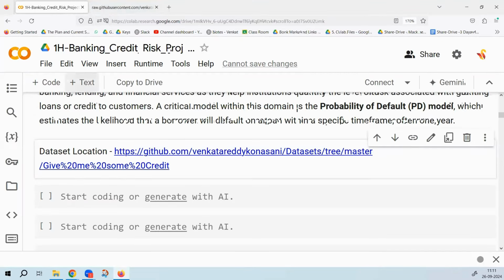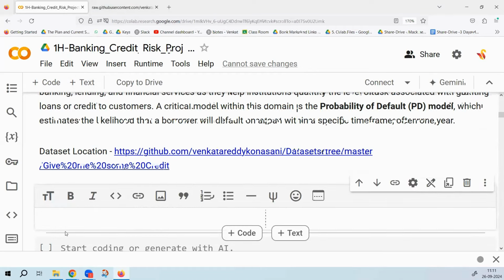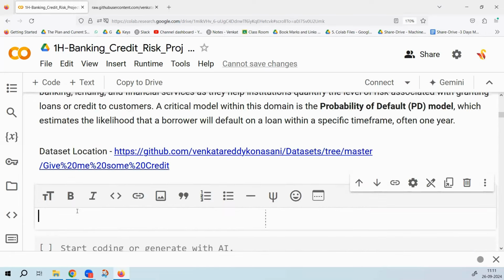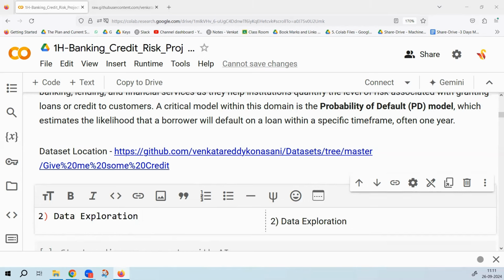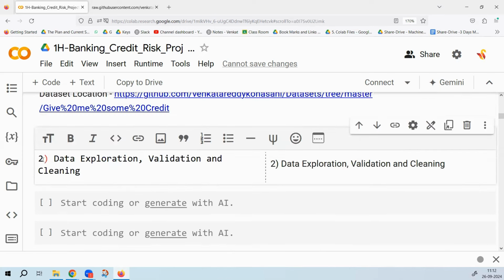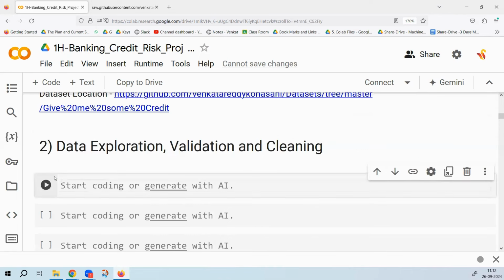First, let me start with data exploration and validation. The problem statement is phase one. Phase two is data exploration, validation, and then maybe data cleaning. So let me import the dataset first. For importing, I will write import pandas as pd.